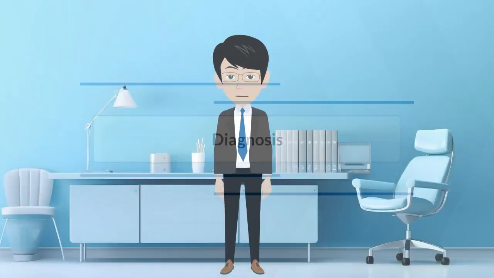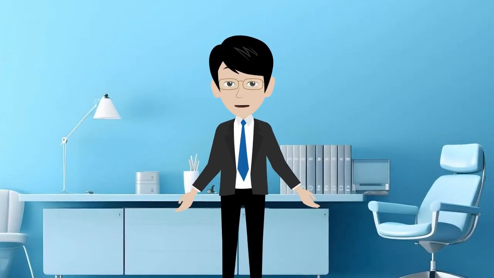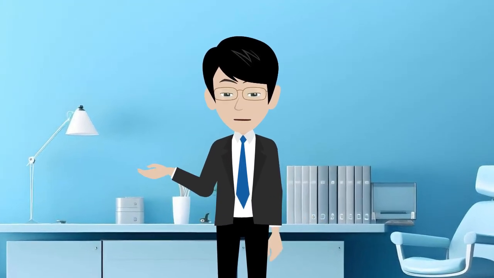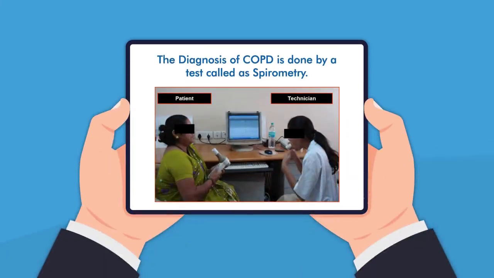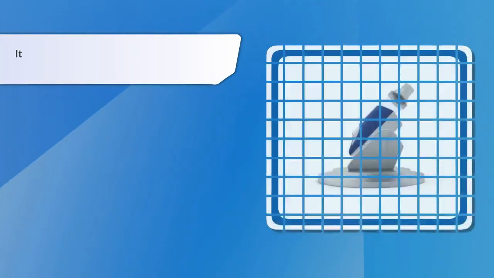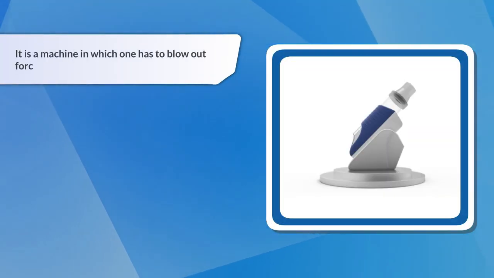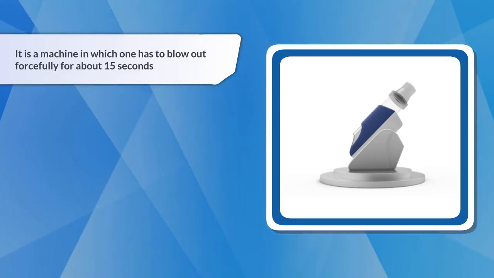Diagnosis. Let's take a look at how COPD can be diagnosed and treated. The diagnosis of COPD is done by a test called spirometry. It is a machine in which one has to blow out forcefully for about 15 seconds.